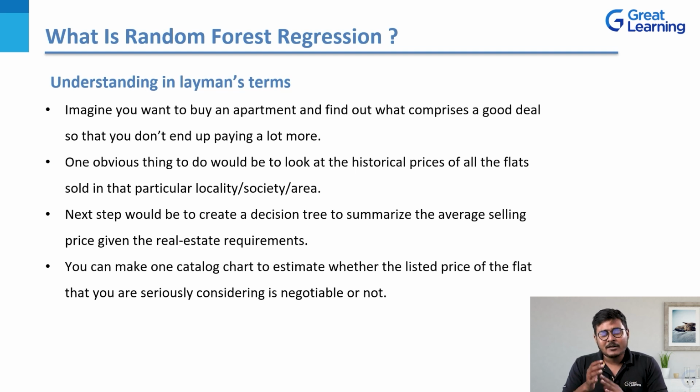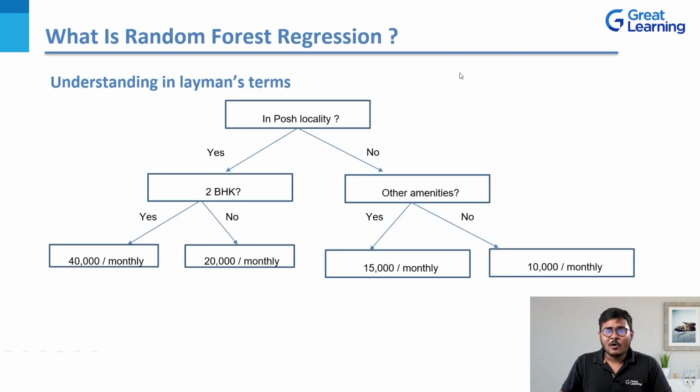Another step would be to create a decision tree. Now, let's say you want to look at it from an analyst perspective. So you're creating a decision tree to summarize the average selling price given the current real estate requirements, right? And then you made one catalog chart, or let's say one list chart, to estimate whether the listed price of the flat that you are seriously considering is even negotiable or not. So all of this can be a part of this decision tree.